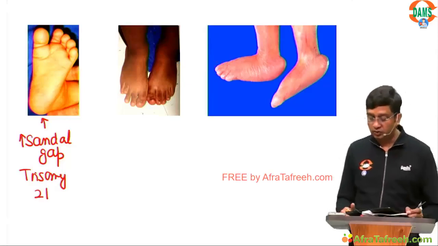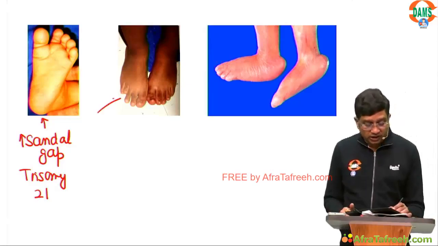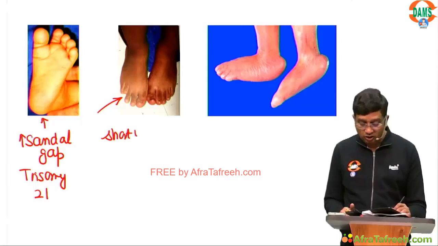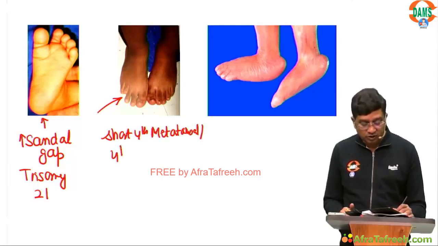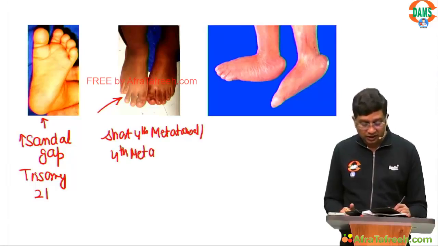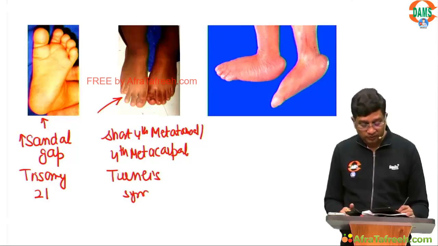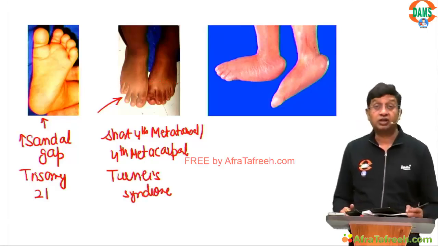Here, if you see, this is the short 4th metatarsal, right? And similarly in the hand, it can be short 4th metacarpal. These are features of Turner syndrome.